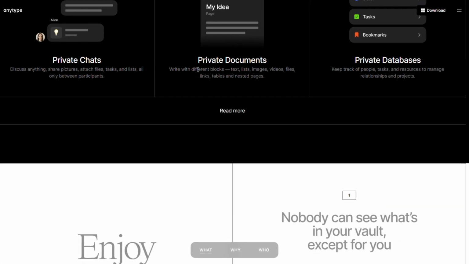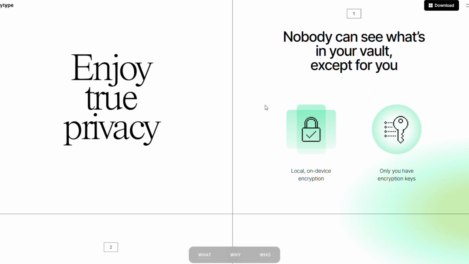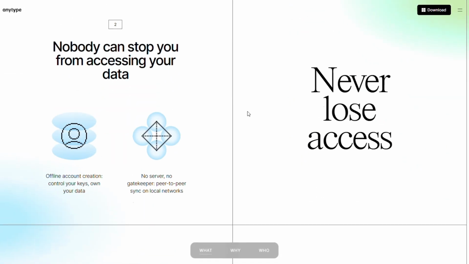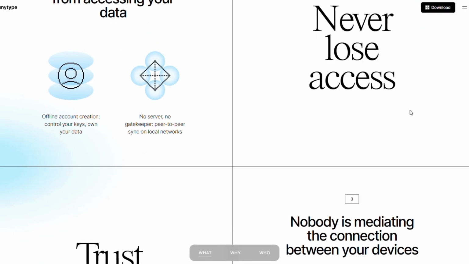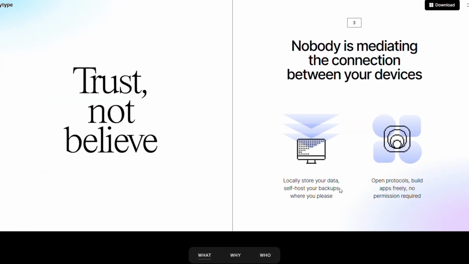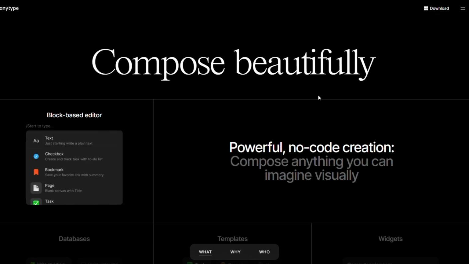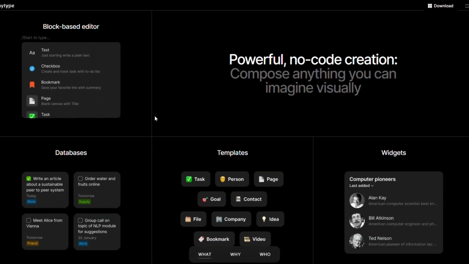Anytype takes a different approach. It combines notes, databases, tasks, and documents into a modern workspace with offline-first syncing and a polished interface. That makes it easier for users who want an all-in-one productivity tool without relying on plugins. The downside is that its ecosystem is still growing and isn't as mature as Obsidian's.